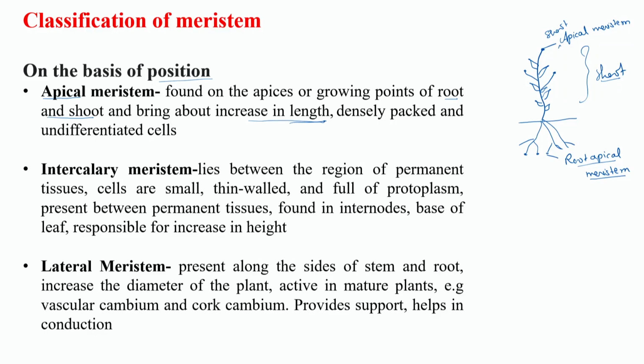All these things will come out from the shoot apical meristem. In this case also the cells will be undifferentiated, densely packed, with dense cytoplasm and a prominent nucleus, and they will be in a very high dividing phase.